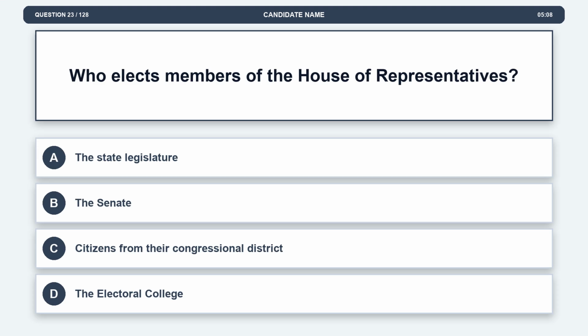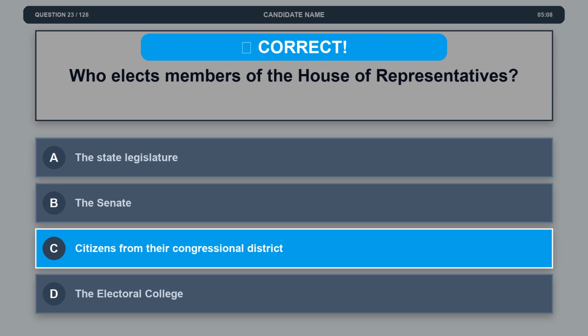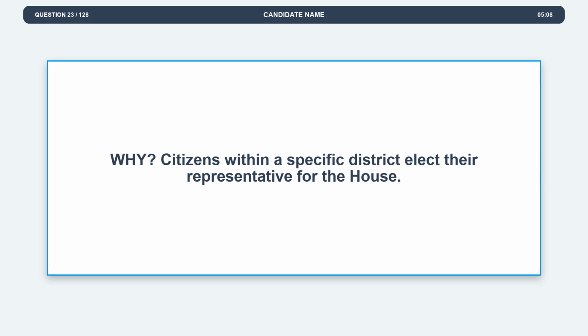Question 23. Who elects members of the House of Representatives? Option A. The state legislature. Option B. The Senate. Option C. Citizens from their congressional district. Option D. The Electoral College. The correct answer is option C. Citizens from their congressional district. Explanation. Citizens within a specific district elect their representative for the House.